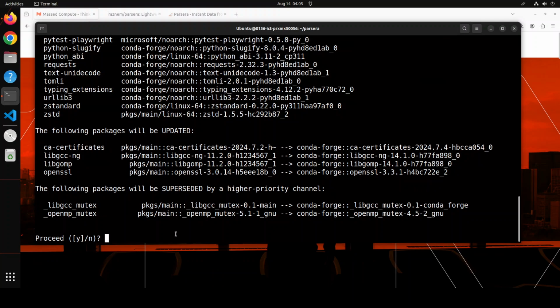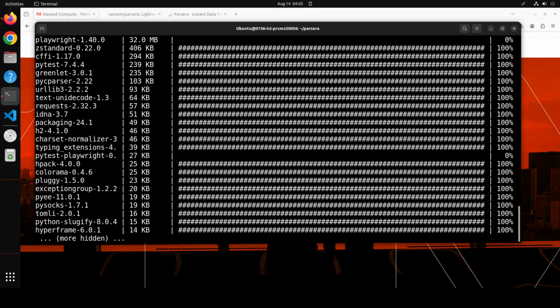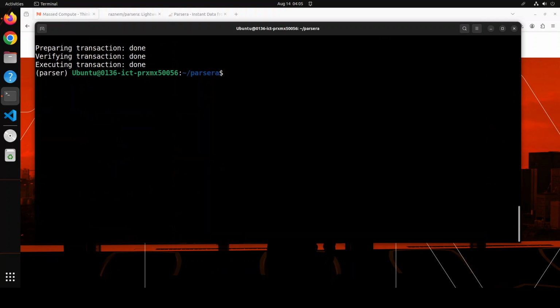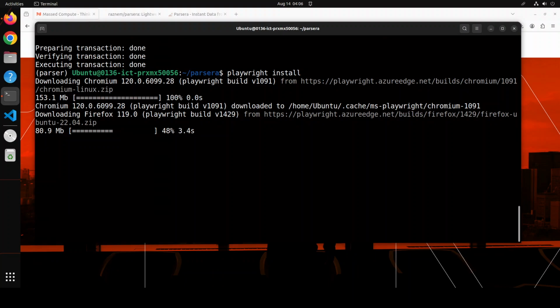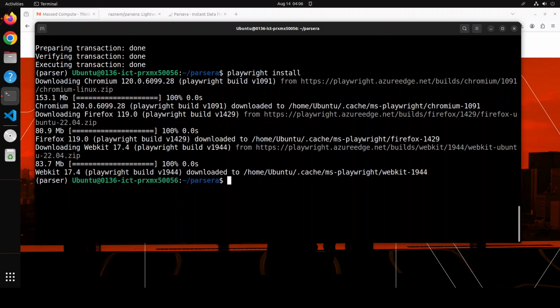Just press Y here and press enter, and it is going to install Playwright on your local system. And now let's install the browsers and stuff. And you can see that it is installing Chrome. So let's wait for it to finish. And that is all done.